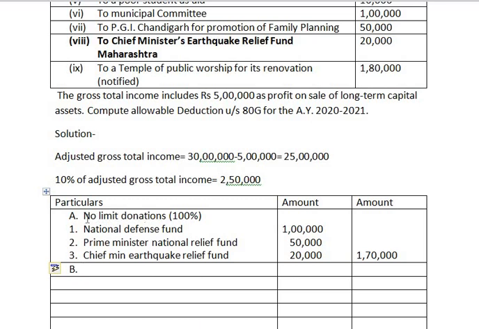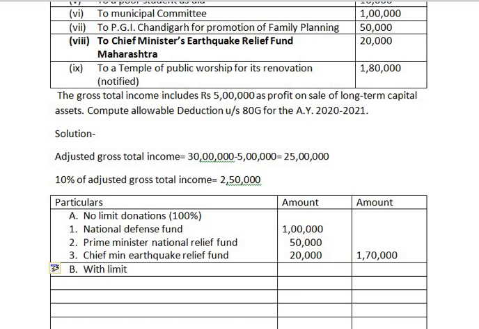So we have taken only no limit 100% donation. In case we are given information regarding 50% deduction, we take it under B, that is no limit 50% donation. As in this sum we are not provided any such information, directly we are taking with limit donations.